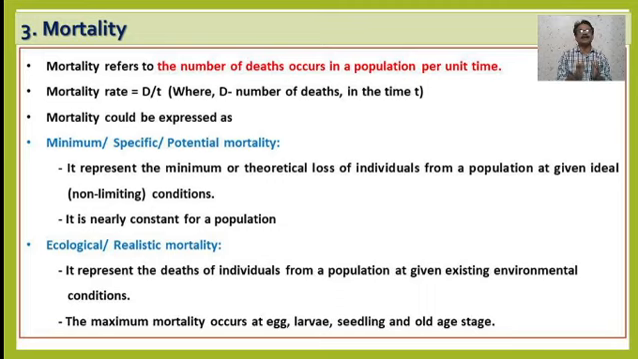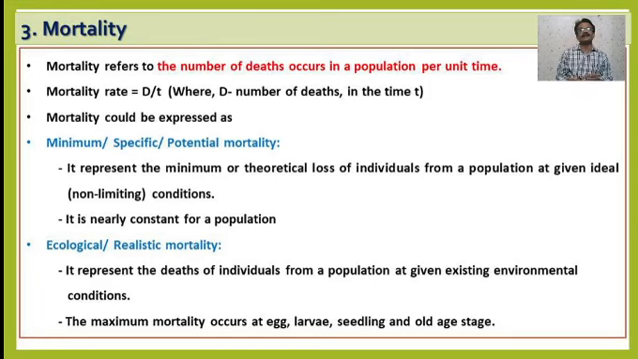Now what exactly is the maximum or specific or potential mortality? It represents the maximum or theoretical loss of individuals from a population at a given ideal condition, which is non-limiting. There is no limiting factor. If mortality occurs in that particular area without limiting conditions, then it is called the minimum, specific or potential mortality.